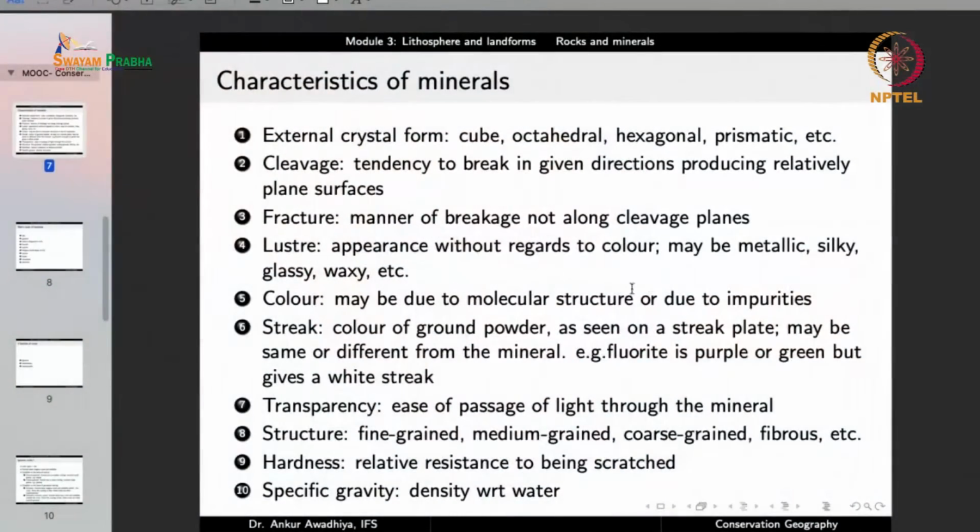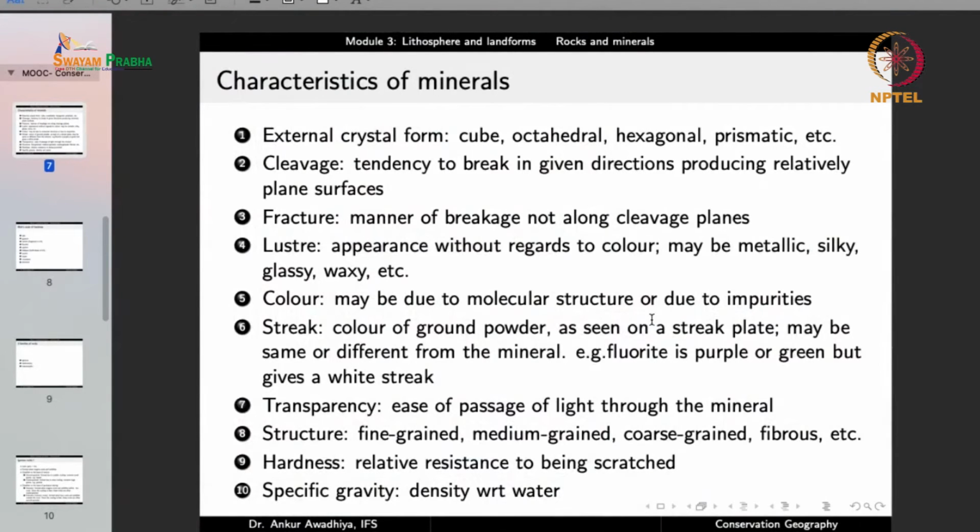Now in this case, we are not talking about the color. So you can have a mineral that has a waxy luster, but say it has a pink color, or a black color, or a blue color. But we are not talking about color now. We are only talking about the luster, that is, appearance without regard to the color. So if you look at this mineral, does it look like glass? Does it look like metal, shiny like a metal? Does it look like a wax surface? How does it look? So that is luster.